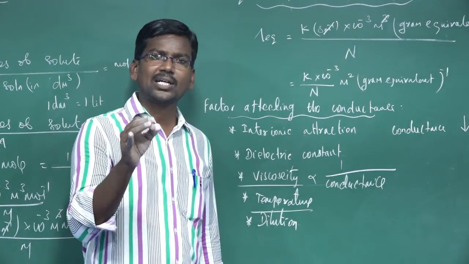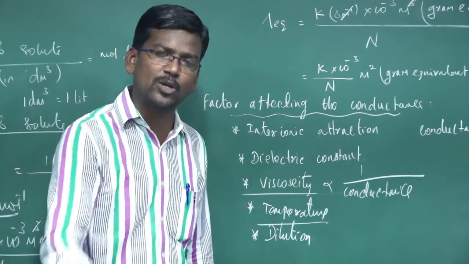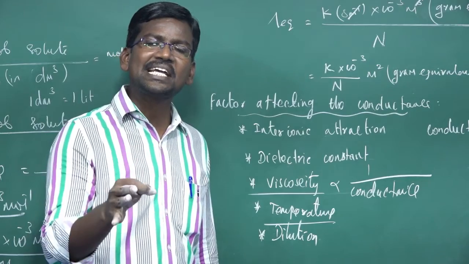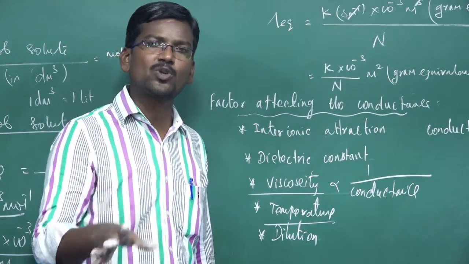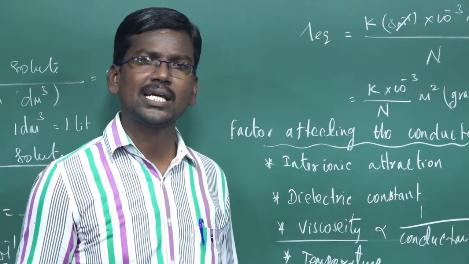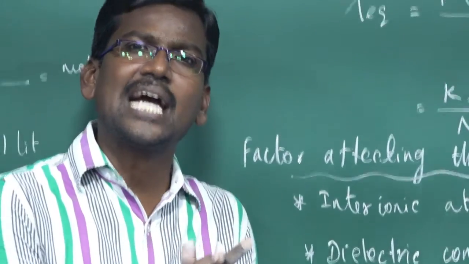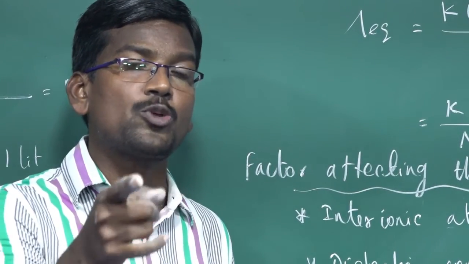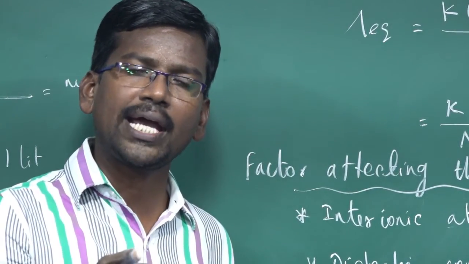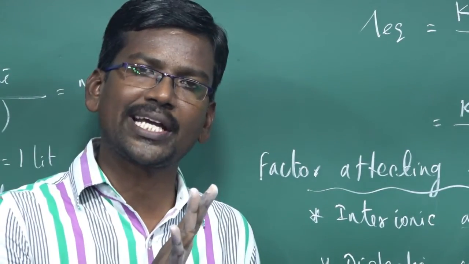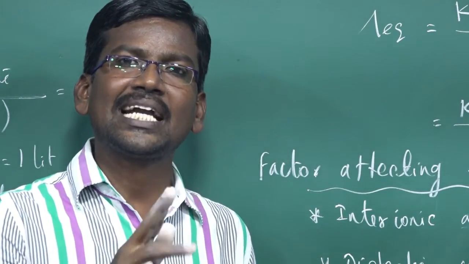Next one, dilution. Molar conductance of the electrolyte solution increases with the increase in dilution. For a strong electrolyte, inter-ionic attraction between the oppositely charged particles decreases on dilution, so conductance increases.